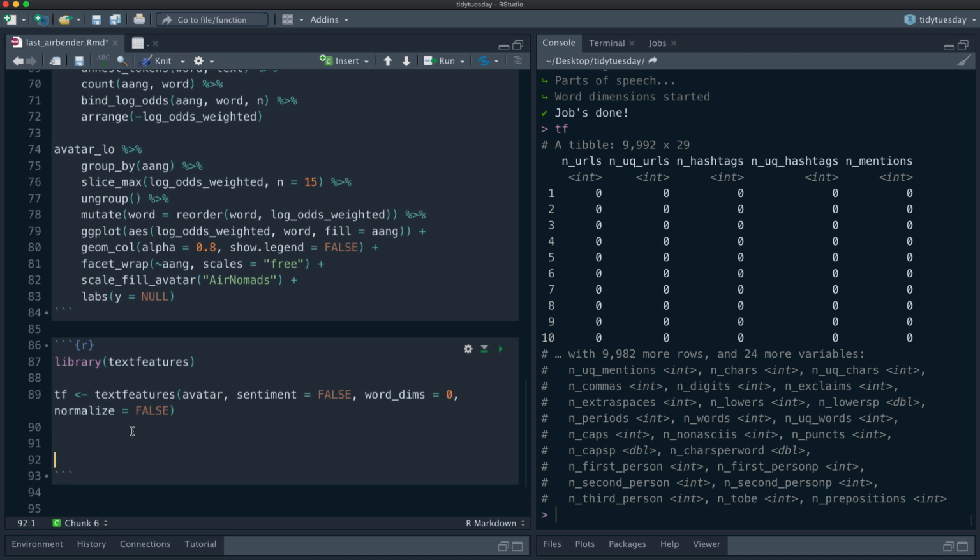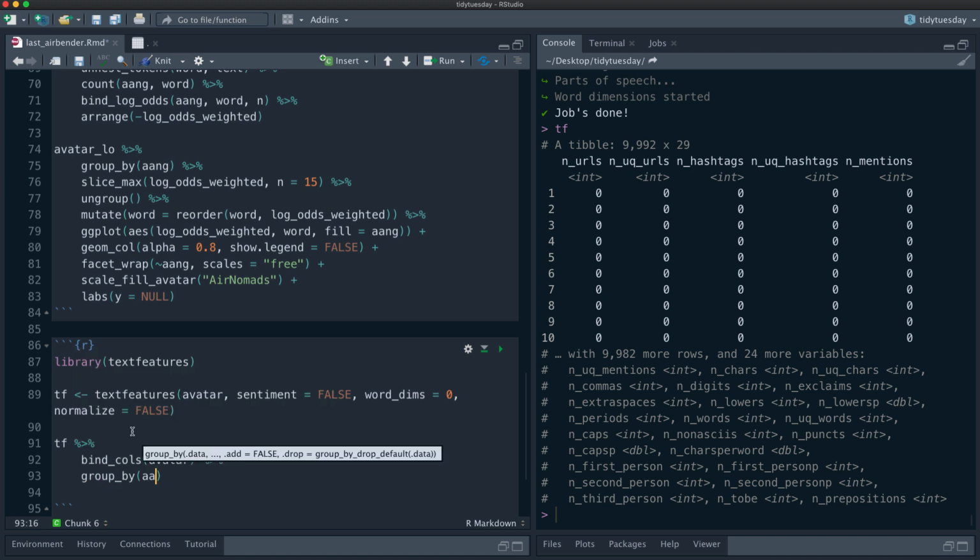So let us bind this with our original data frame, and then group by Aang versus everyone else, and then summarize.